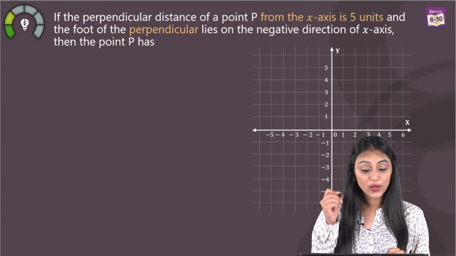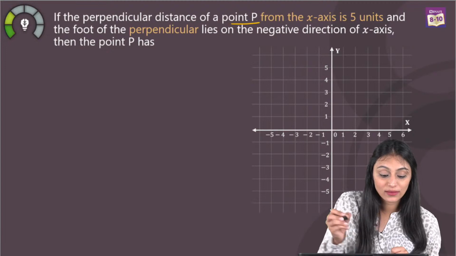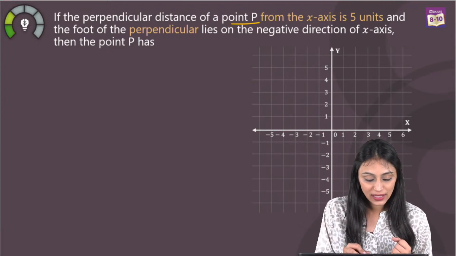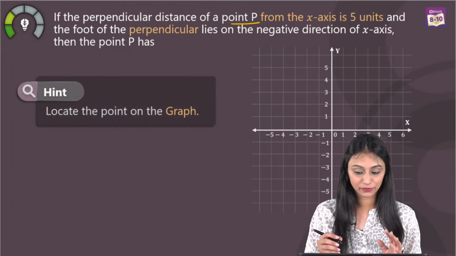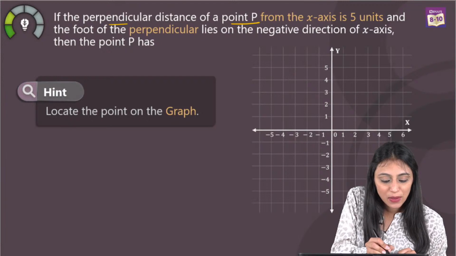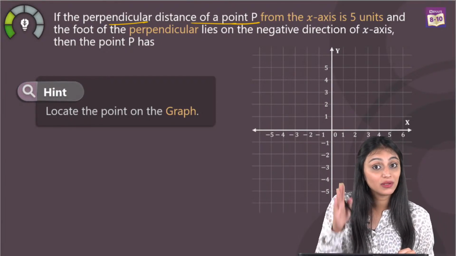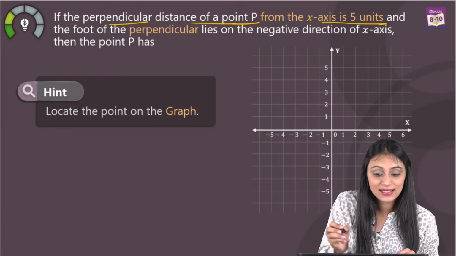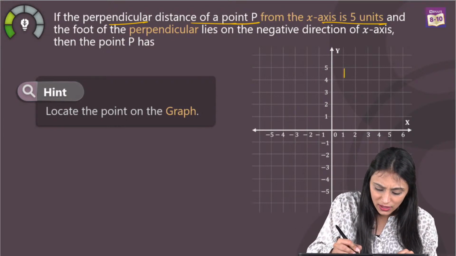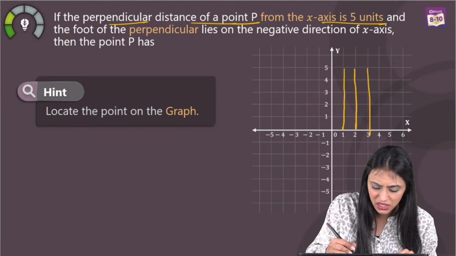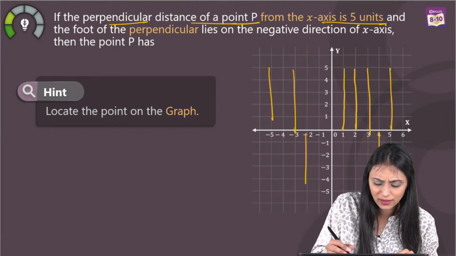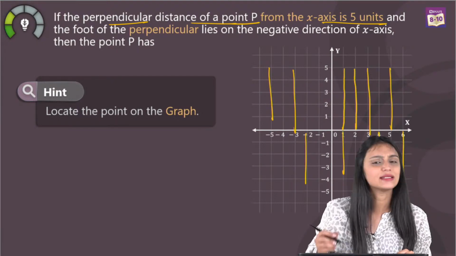So what we have to do here is tell what this point P is. What are the coordinates of this point P? For that we have to locate this point on the graph. According to the given information, let's break this down. The perpendicular distance, perpendicular means straight line, from the x-axis is 5 units. So it can be here, maybe here, or here. I'm just drawing random lines after reading out the statement.